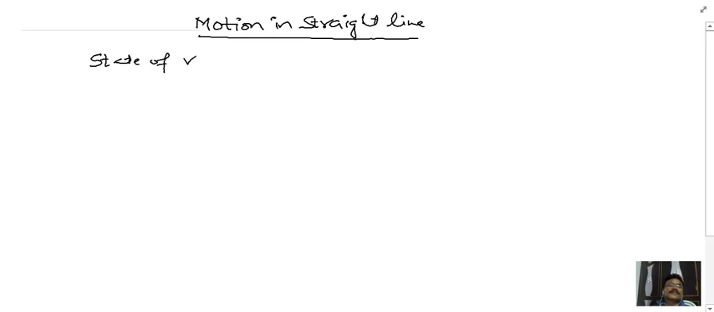So state of rest means, if the position of the body does not change with respect to time and surroundings, then the body is said to be at rest. If the position of the body does not change with respect to time and surroundings, we can say that the body is at rest. And what about state of motion?